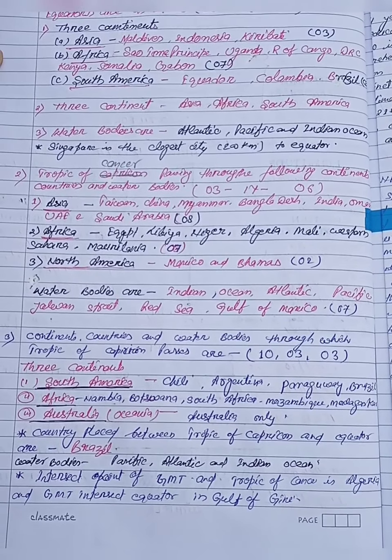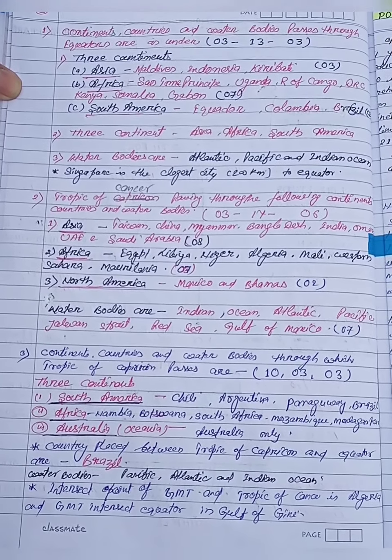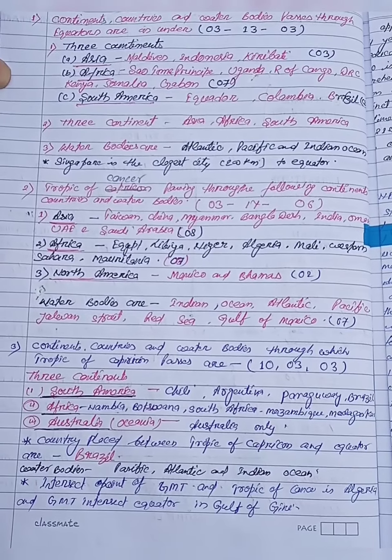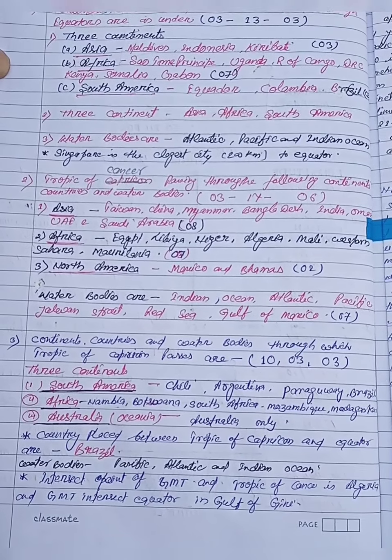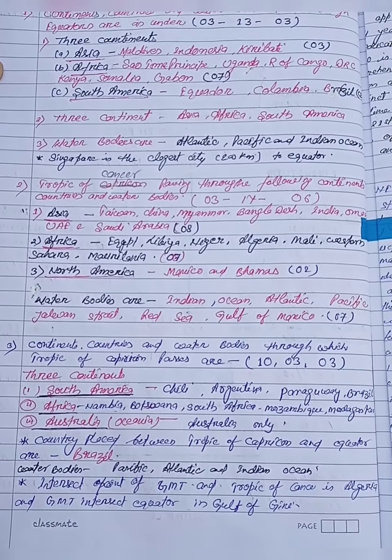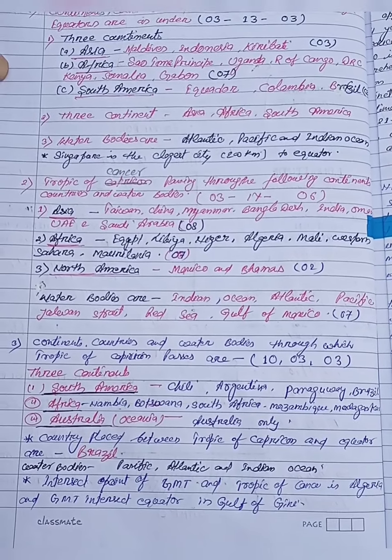Once again, I would like to repeat the names of all the countries together, starting from South America: Chile, Argentina, Paraguay, Brazil, Namibia, Botswana, South Africa, Mozambique, Madagascar, Australia.